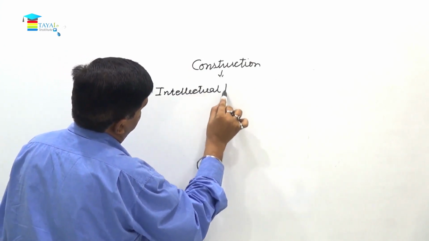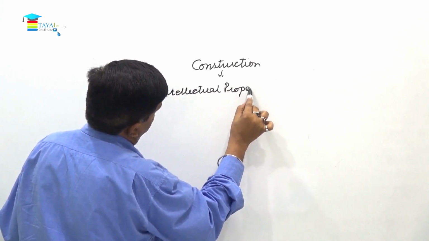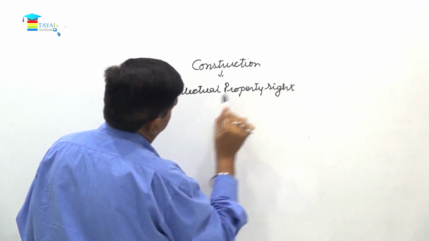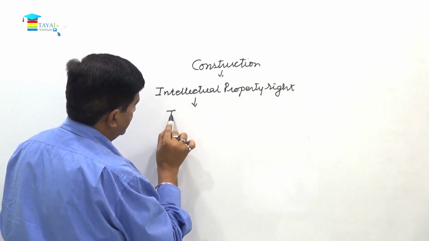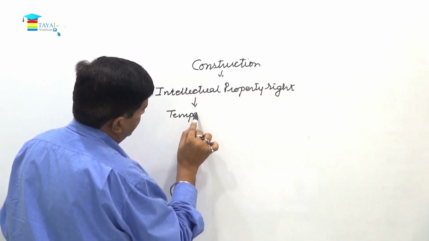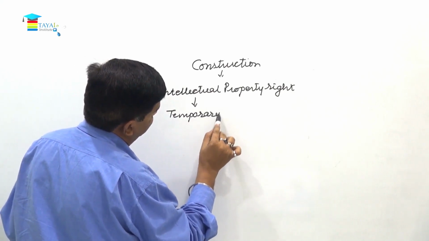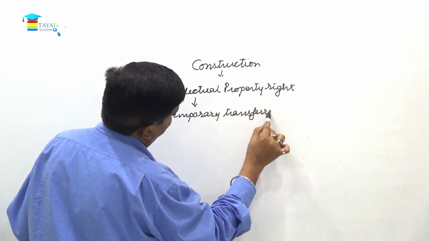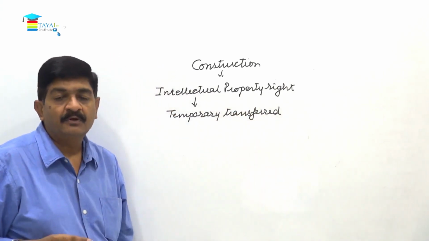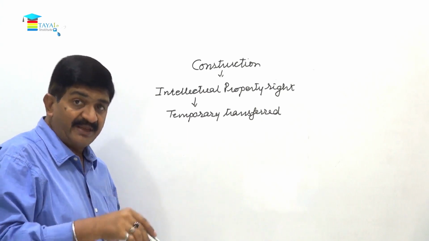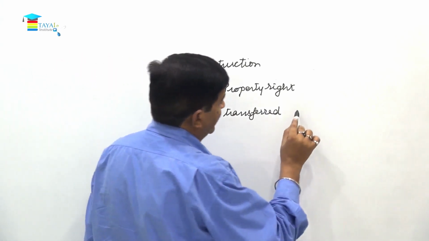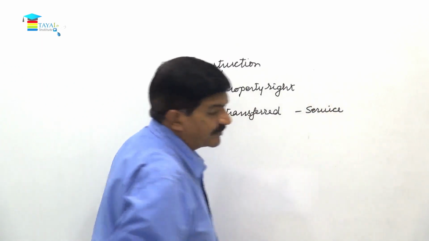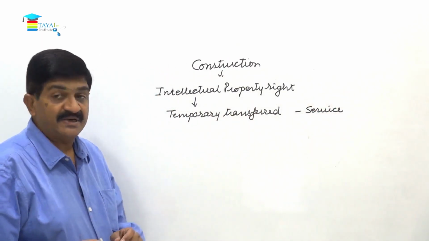Intellectual property rights. If these are temporarily transferred to another person for use, certainly in connection with business, it will be treated as a supply of service. So intellectual property is copyright, patent, trademarks, etc.